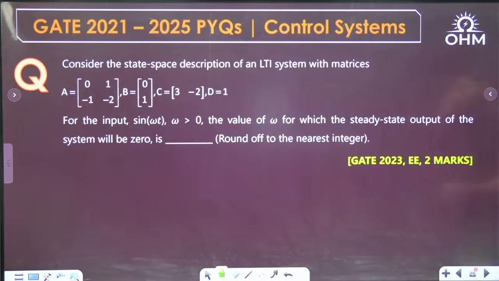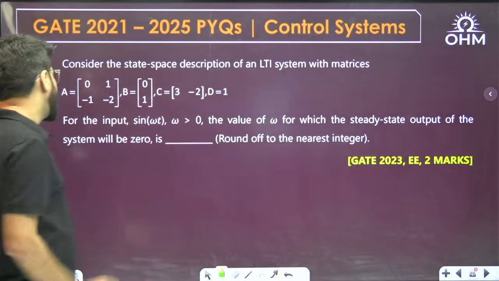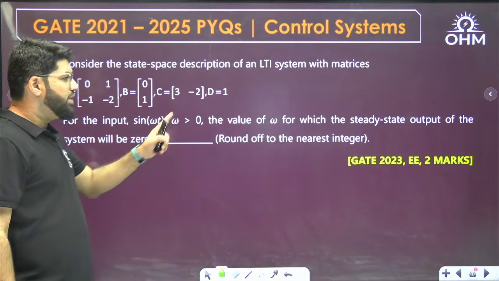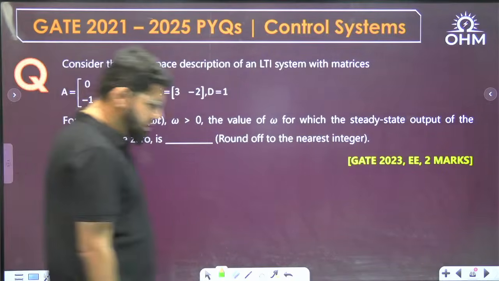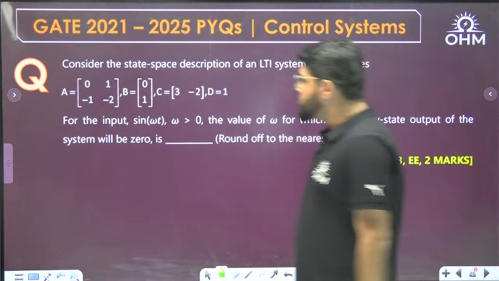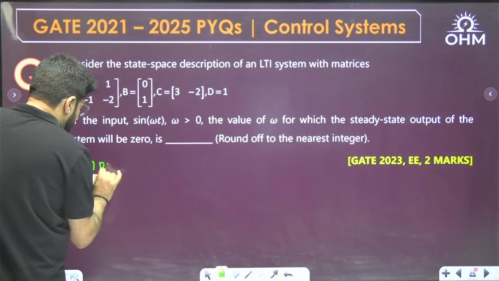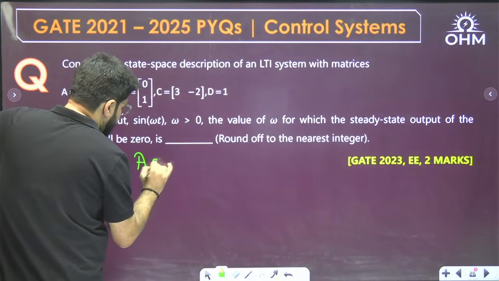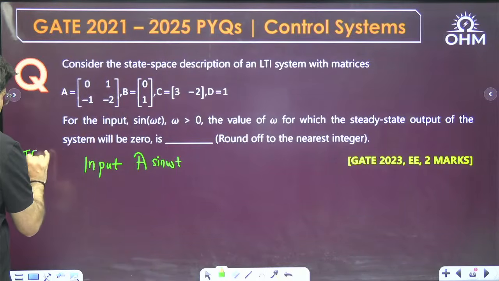Now coming up here, consider the state space description of a LTI system with the matrices A, B, C and D given. For the input sine omega t, the value of omega for which the steady state output of the system will be 0. The value of omega for which the steady state output of the system is 0. Now see, for input A sine omega t, whenever the input is of the form A sine omega t, and consider the transfer function of the system as